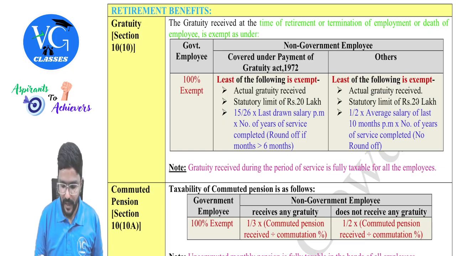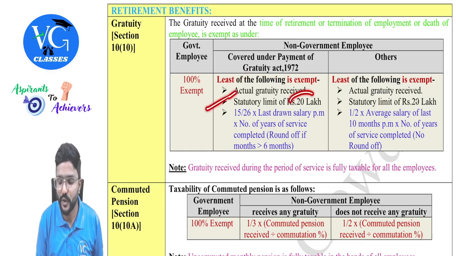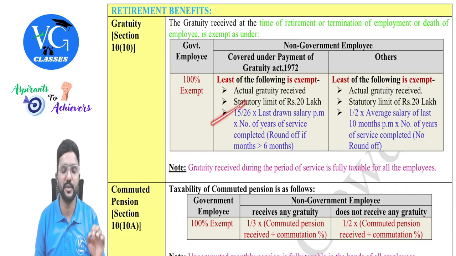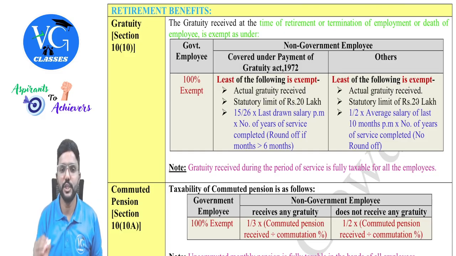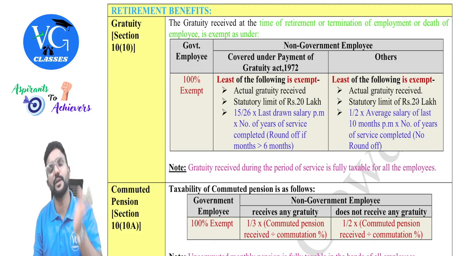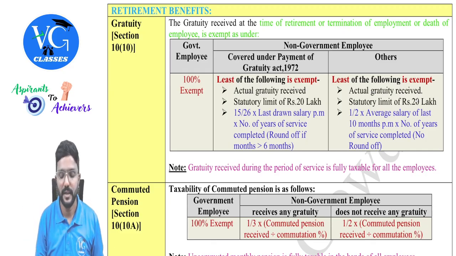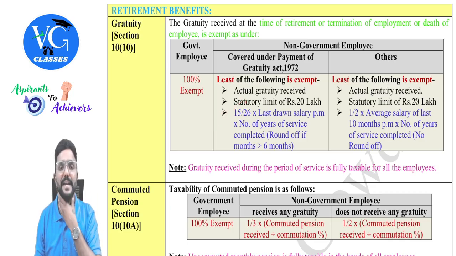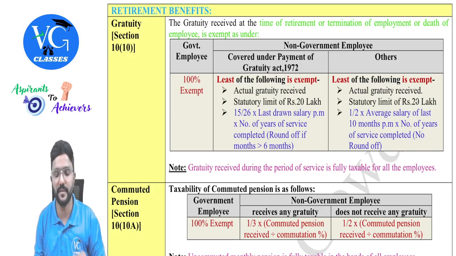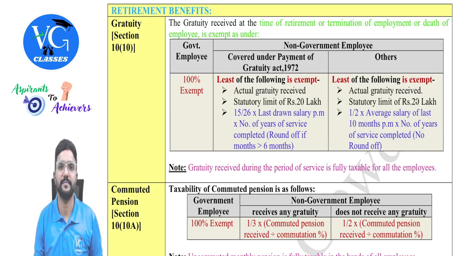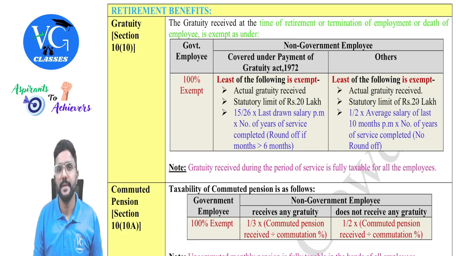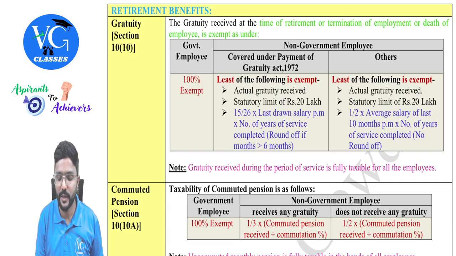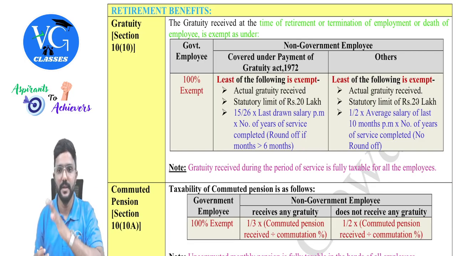Least of the following three: actual gratuity received, or statutory limit of 20 lakh, or the last one, 15 by 26 into last drawn salary per month, that is before retirement or before death, into number of years of service completed. If the months is more than 6 months, please round it off to next year. For example, assume before retirement or before death, employee had rendered 28 years, 9 months service. So we need to round off to 29. 28 years, 9 months. So we are rounding it off to 29 years. Sir, what if it is 28 years, 5 months? We need to take 28 years. Okay, yes.